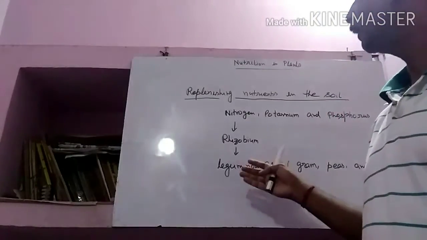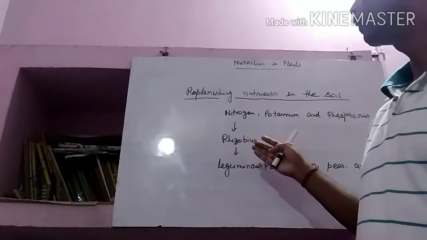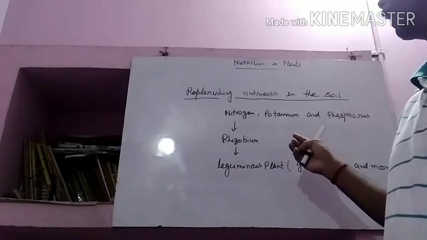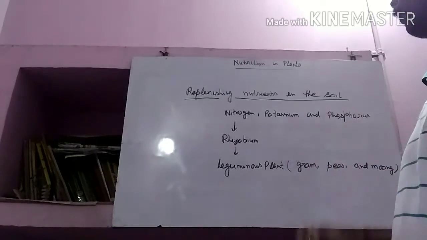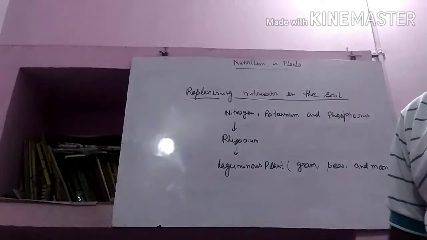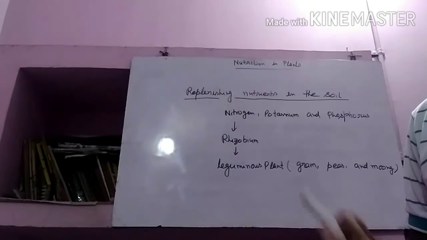So in that case the lack of nitrogen is completed, and the rest, potassium and phosphorus, is required by the soil, because gradually the soil decreases its fertility.